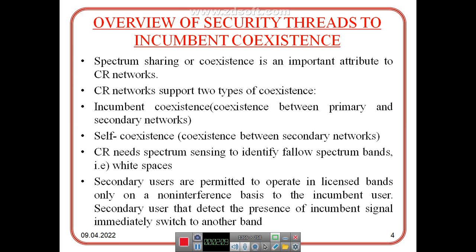Then overview of security threats to incumbent coexistence. Spectrum sharing or coexistence is an important attribute of CR networks. CR networks support two types of coexistence: incumbent coexistence, that is coexistence between primary and secondary networks, and self coexistence, that is coexistence between secondary networks. CR needs spectrum sensing to identify vacant spectrum bands, that is white spaces. Secondary users are permitted to operate in licensed bands only on a non-interference basis to the incumbent user. A secondary user that detects the presence of an incumbent signal immediately switches to another band.